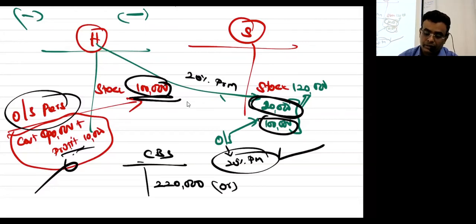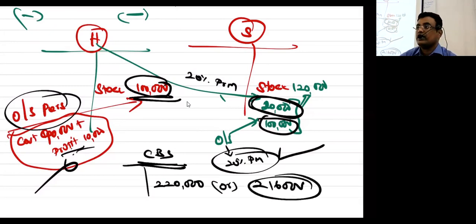2,20,000 or something else? 2 lakh 16,000. Very good. Because previously that is a different portion of stock. Whatever goods are received by H Limited from S Limited, that is a different third party only. So it can be recorded at cost. When I prepare the consolidated balance sheet, this becomes our stock.